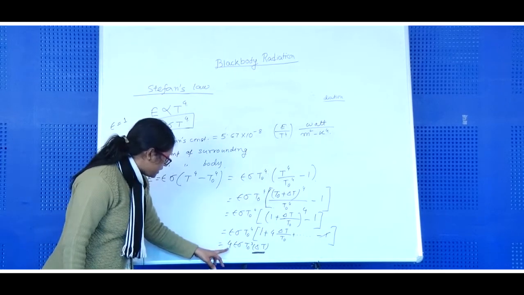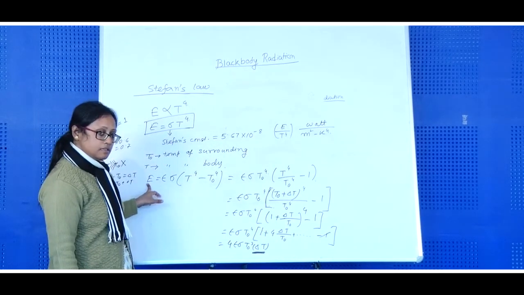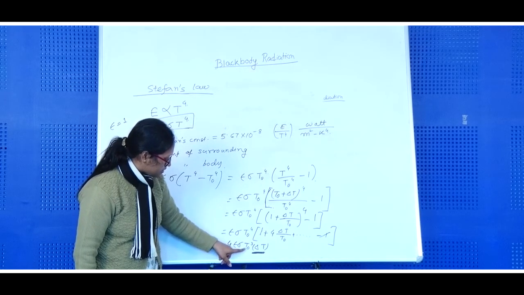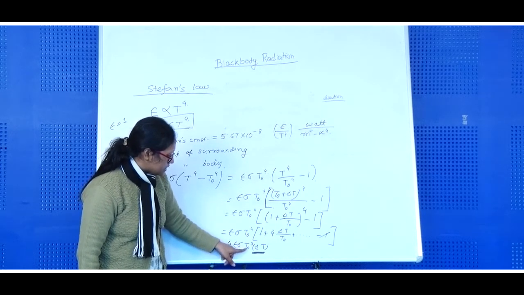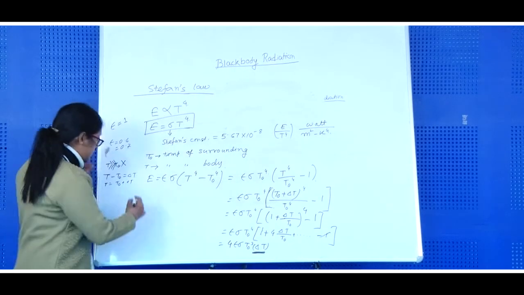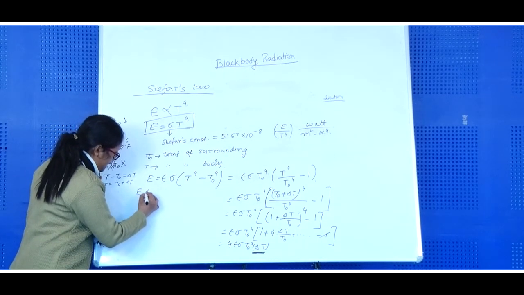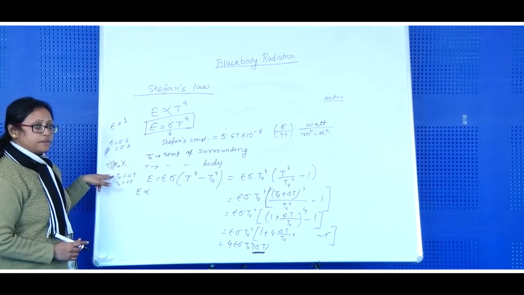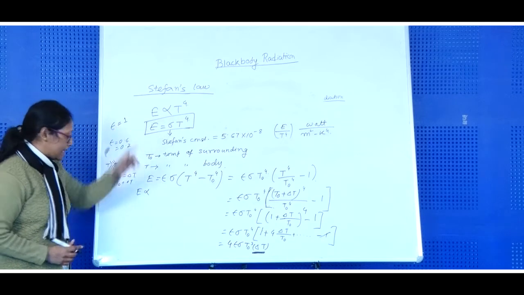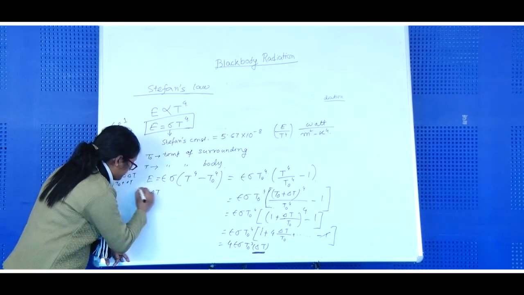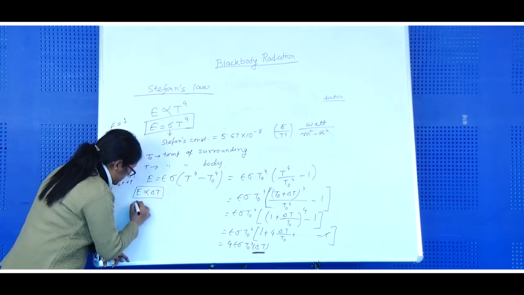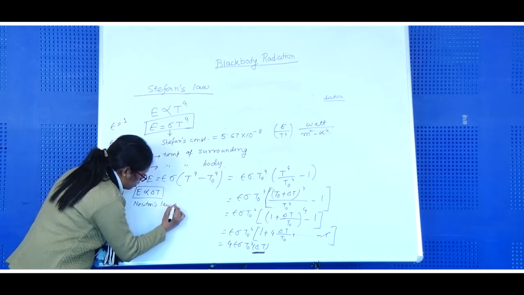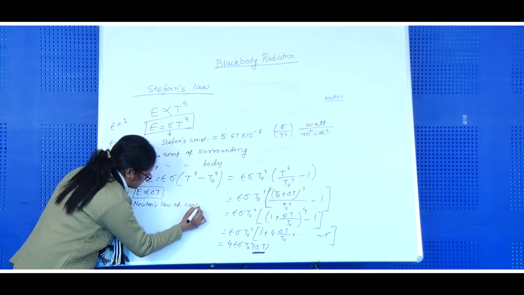Then after simplifying, we get the amount of energy emitted per unit time per unit area as 4 epsilon sigma T0 cube into delta T. That means the amount of energy emitted per unit time per unit area, if the temperature difference of the body and the surroundings is not very large, is directly proportional to delta T, which is also called Newton's law of cooling. Newton's law of cooling.